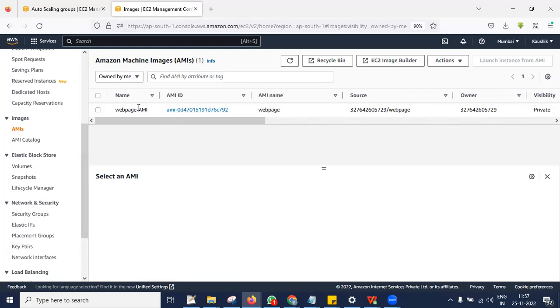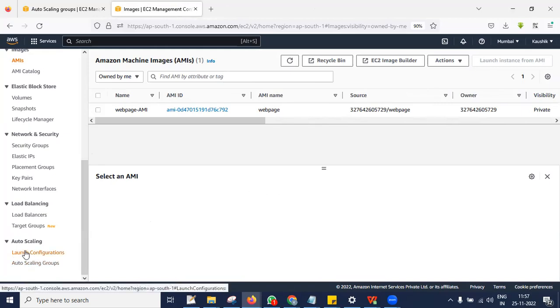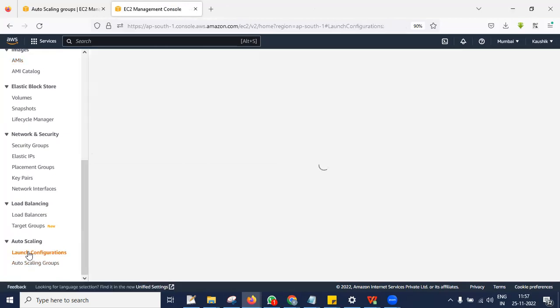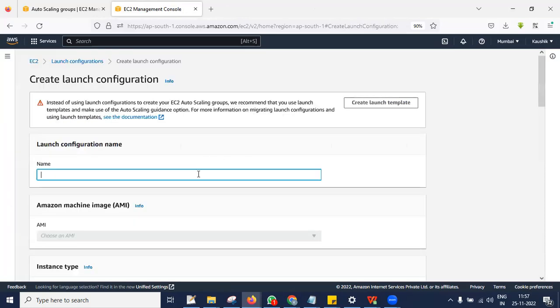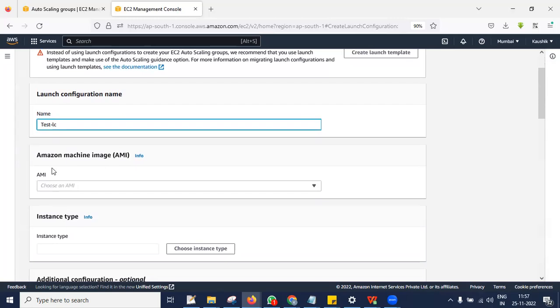So now you can go for the launch configuration. What is meant by launch configuration is that the auto scaling group is going to launch new instances, and we need to specify that configuration here. So click on create launch configuration. Here it is asking for the AMI.